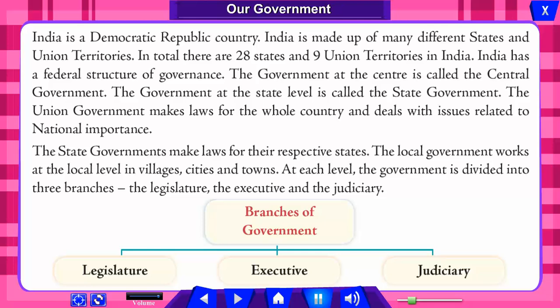The union government makes laws for the whole country and deals with issues related to national importance. The state governments make laws for their respective states. The local government works at the local level in villages, cities and towns. At each level, the government is divided into 3 branches: the legislature, the executive and the judiciary.